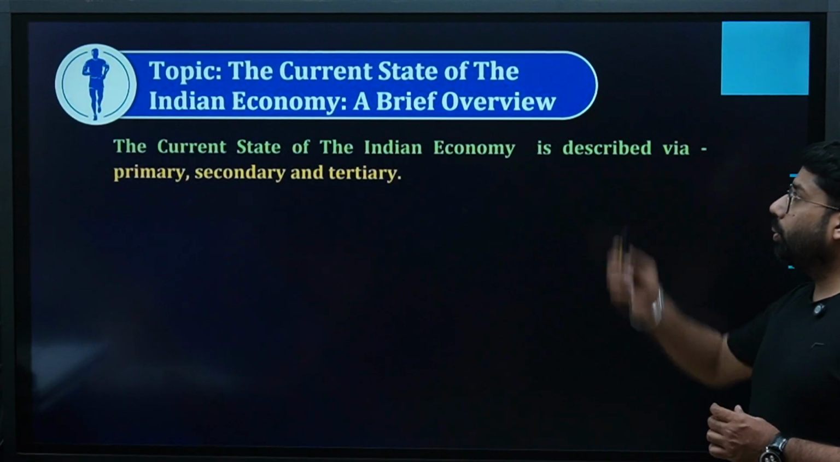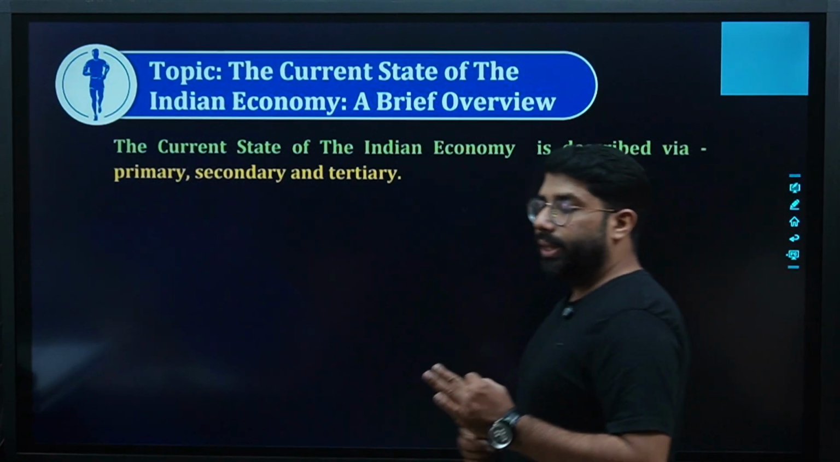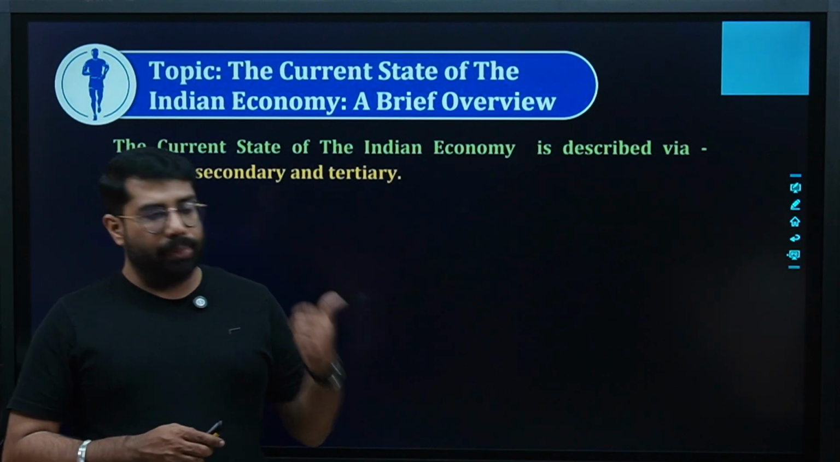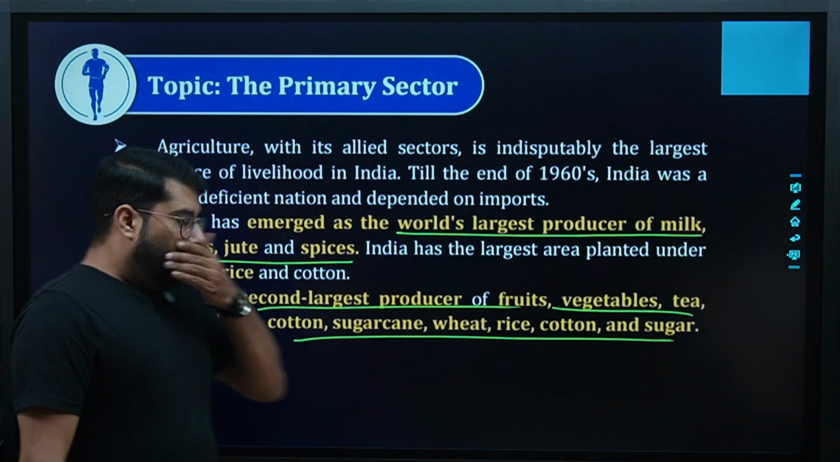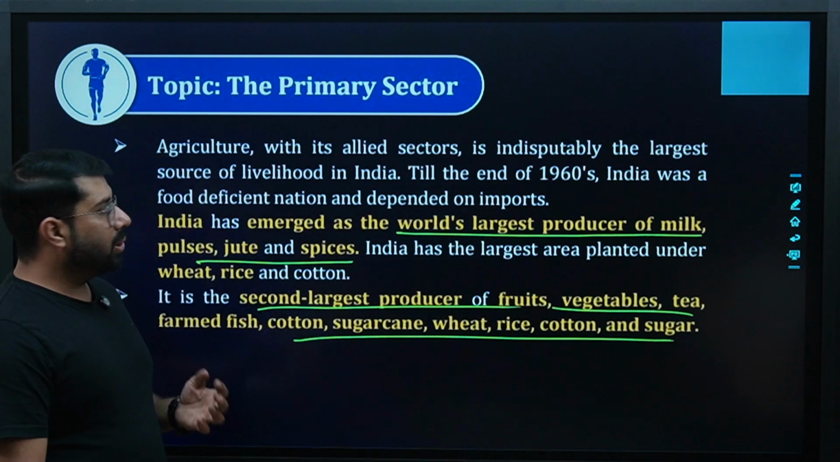Guys, the next topic is about the current state of the Indian economy, that is the current state of India's three sectors: primary, secondary and tertiary. We're talking about the primary sector first. That is the agriculture sector of India.